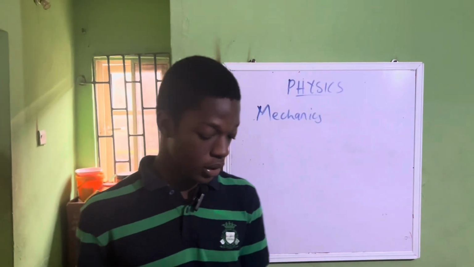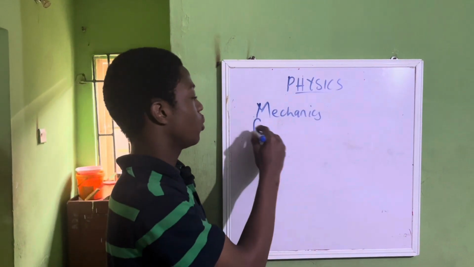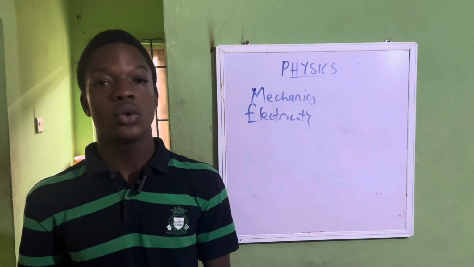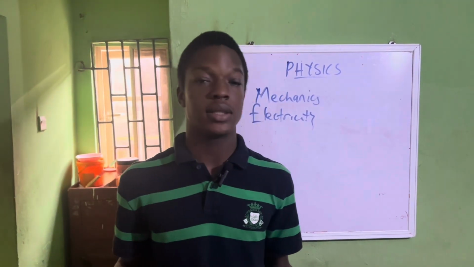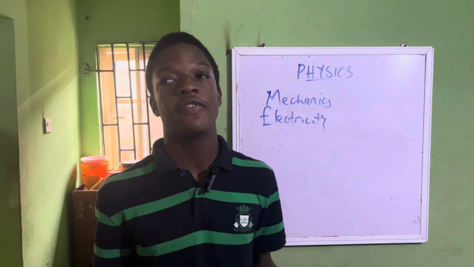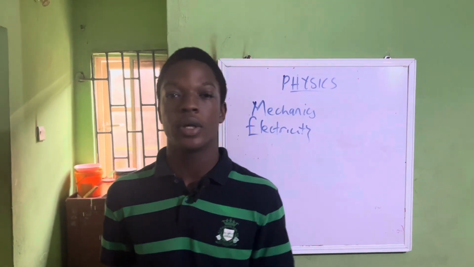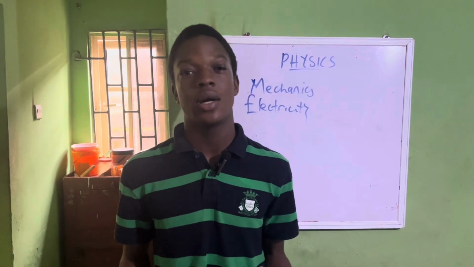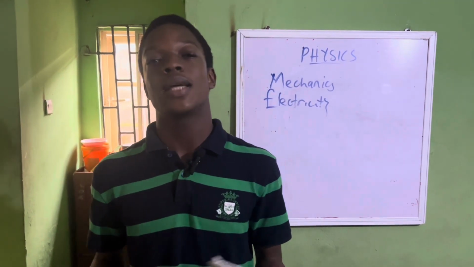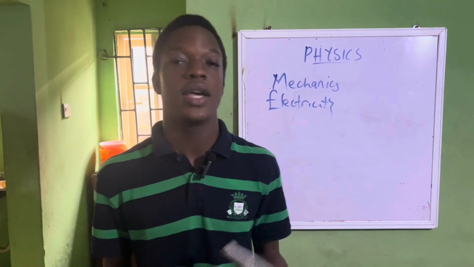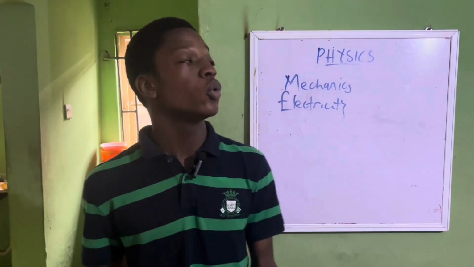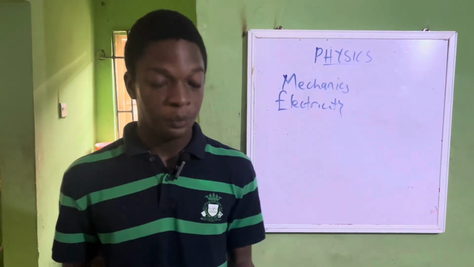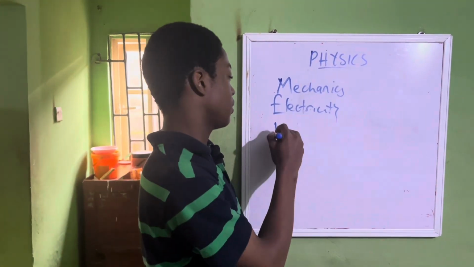The next one is electricity. You might be familiar with this already. Electricity is also the branch of physics that deals with the study of movement of currents from one point to another in a conductor. We all know that a conductor is a material that allows the movement of currents through it. An example of a conductor is a metal. So electricity is the study of the flow of current. That is it.